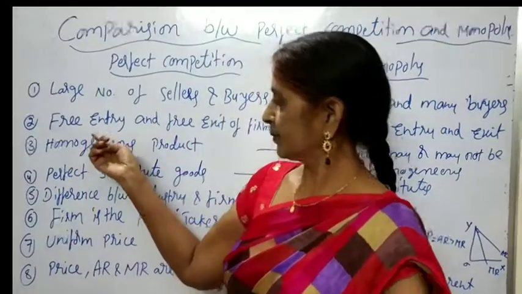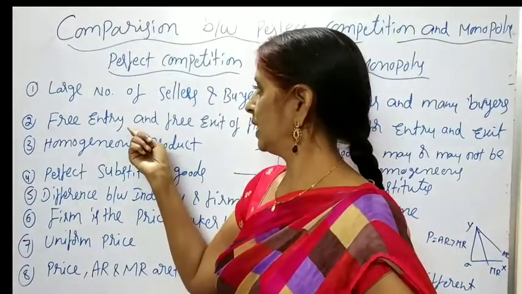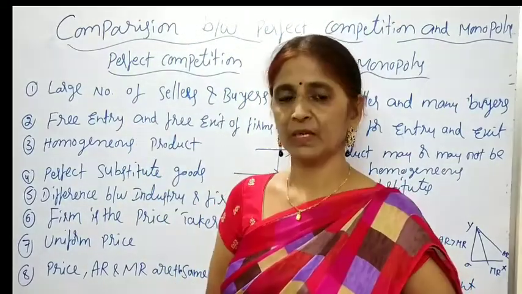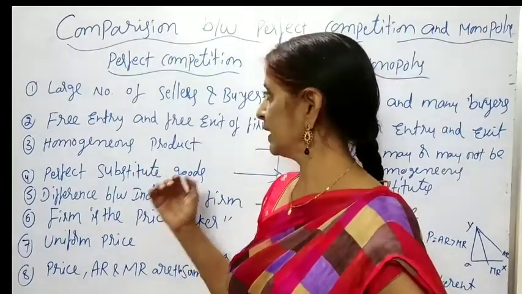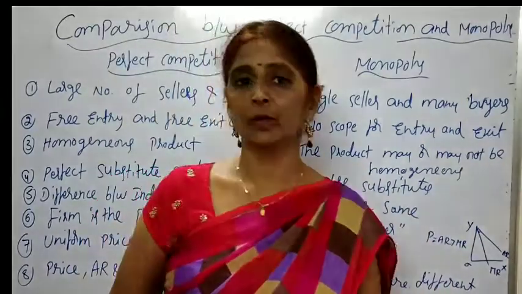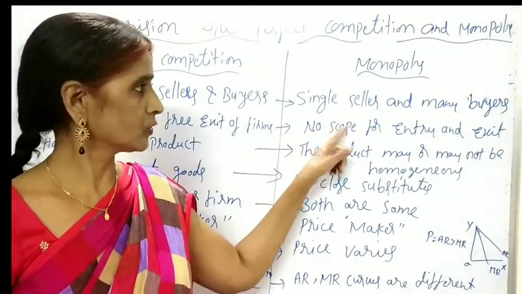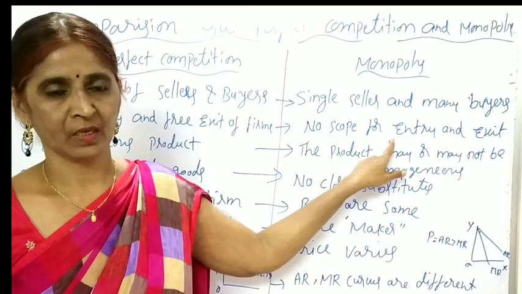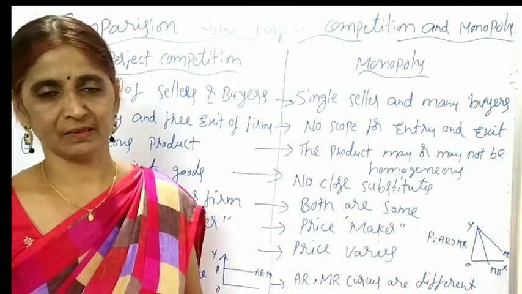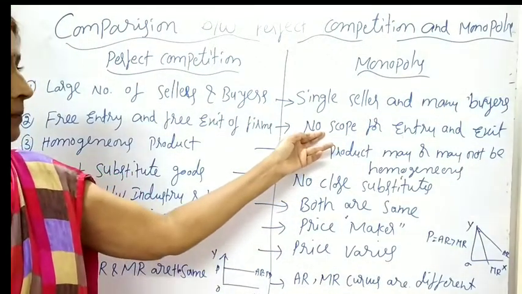So at the time of entry or exit, there are no restrictions on the firms. But in the monopoly market, only a single firm will produce the output. So there is no scope for the entry of new firms. If there is no scope for entry of new firms, there is no need to exit from the industry. Okay guys? New firms are not allowed. Strict barriers will exist in the monopoly market.